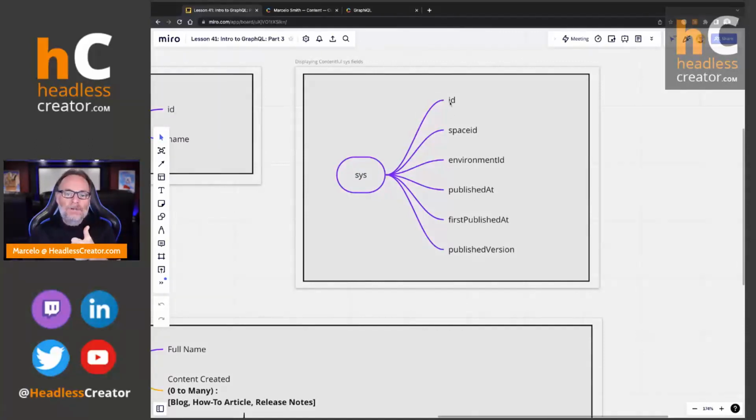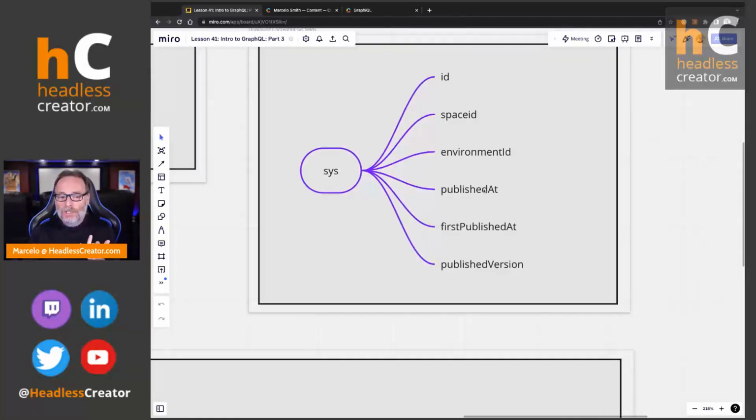So an entry gets an ID. They belong to some sort of space ID, an environment ID. They also will tell you when they were published. In other words, updated. Published at is updated or last updated. First published at is when it was created. I would have loved to have this named created and updated, but it's okay. So first published at is created, published at is updated, and then the published version, right? Because remember, Contentful will keep versions. You can access all of that information through GraphQL.